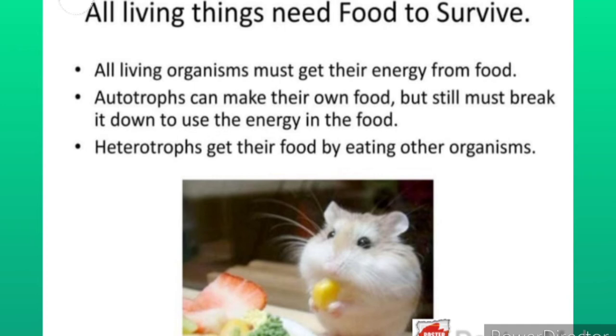And heterotrophs get their food by eating other organisms. So on the basis of their nutrition, we have two types, autotrophs and heterotrophs. But both require food. Autotrophs prepare their own, heterotrophs take from somewhere else. But all living organisms need food to survive.